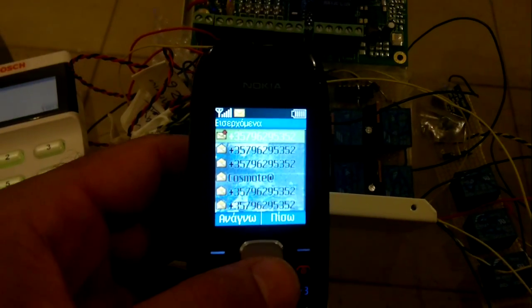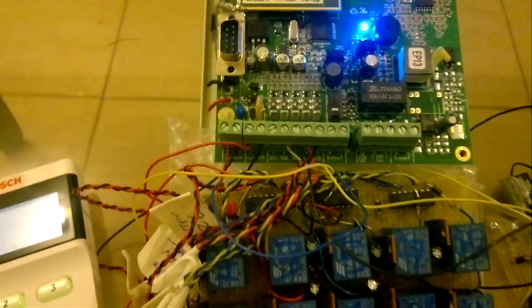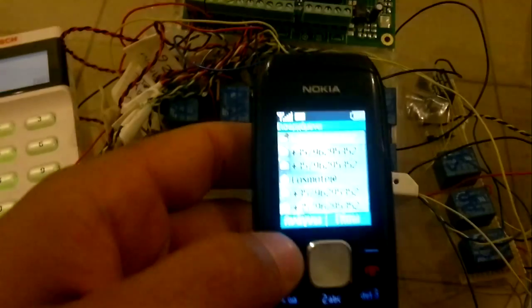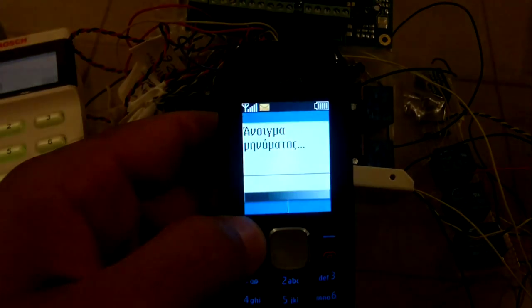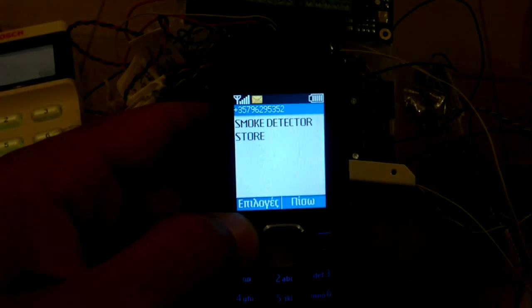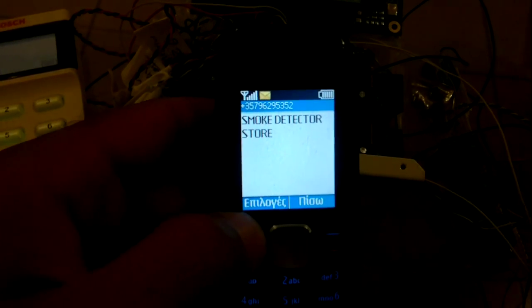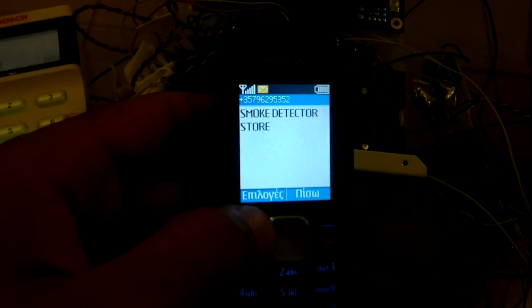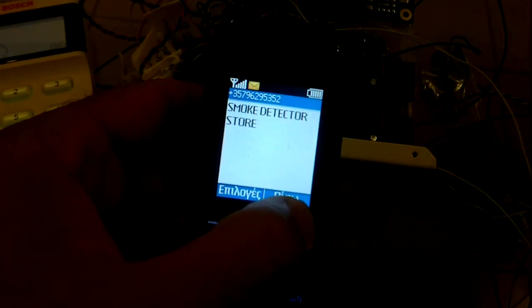Now I will get message AC fail, because when terminal 5 is open, smoke detector store. Which zone is this? This is the previous message. It's coming again.